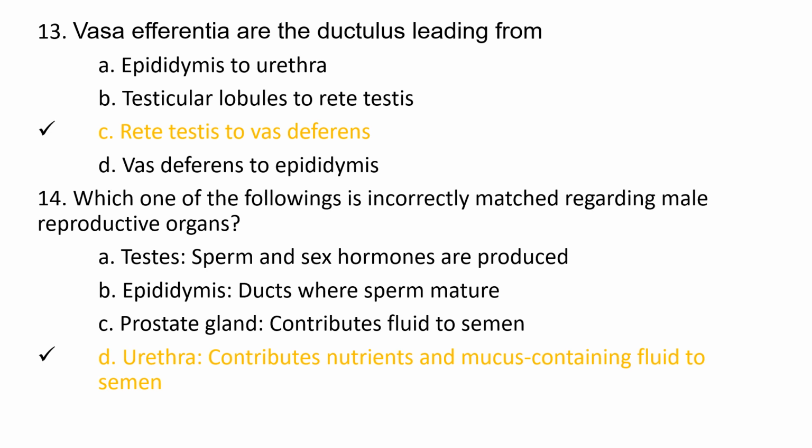Now we can move to the 14th question. Which one of the following is incorrectly matched regarding male reproductive system or male reproductive organs? Option A, testis, sperm and sex hormones are produced. Option B, epididymis, ducts where sperm mature. Option C, prostate gland, contributes fluid to semen. Option D, urethra, contributes nutrients and mucus containing fluid to semen. So the correct option here is option D, urethra, contributes nutrients and mucus containing fluid to semen.